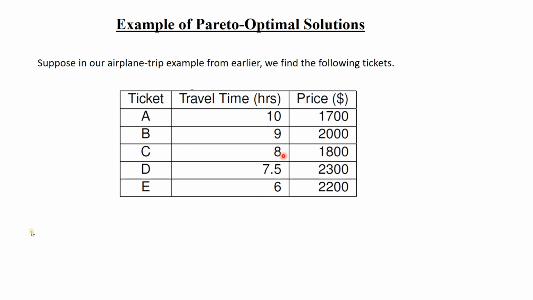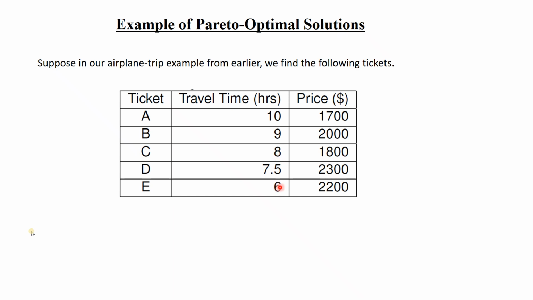But ticket C, the price is 1,800 and travel time is 8. And ticket B, price is 2,000, travel time is 9. So in both travel time and price, C is better. So no one will take B, because when they have the C option, everyone will take C. But for D, you can see travel time is a little bit reduced, but price has increased.